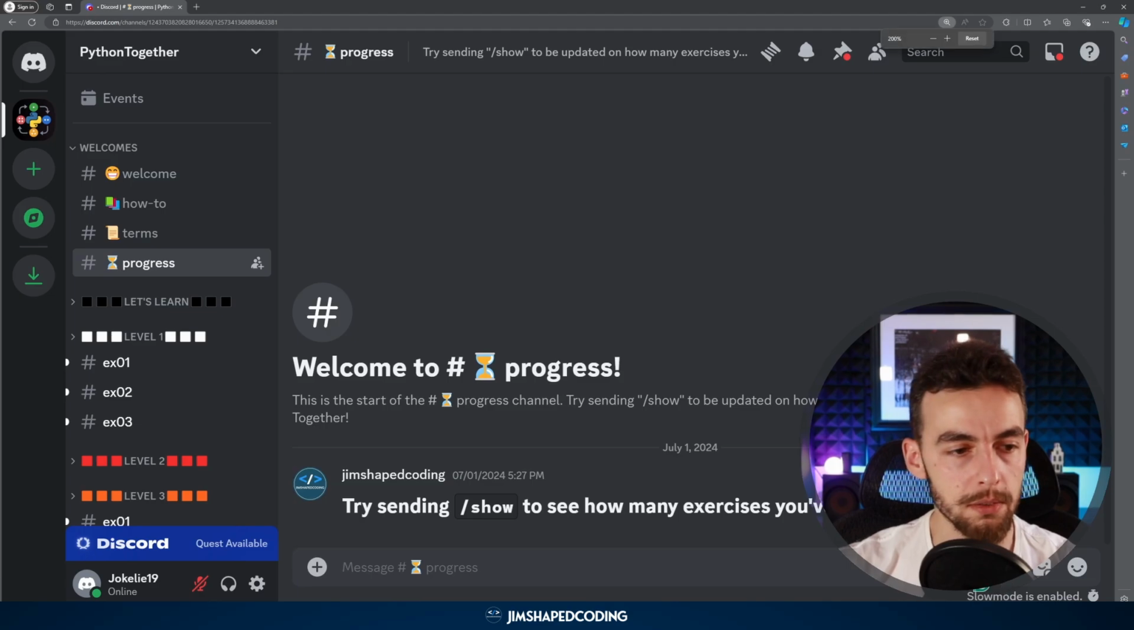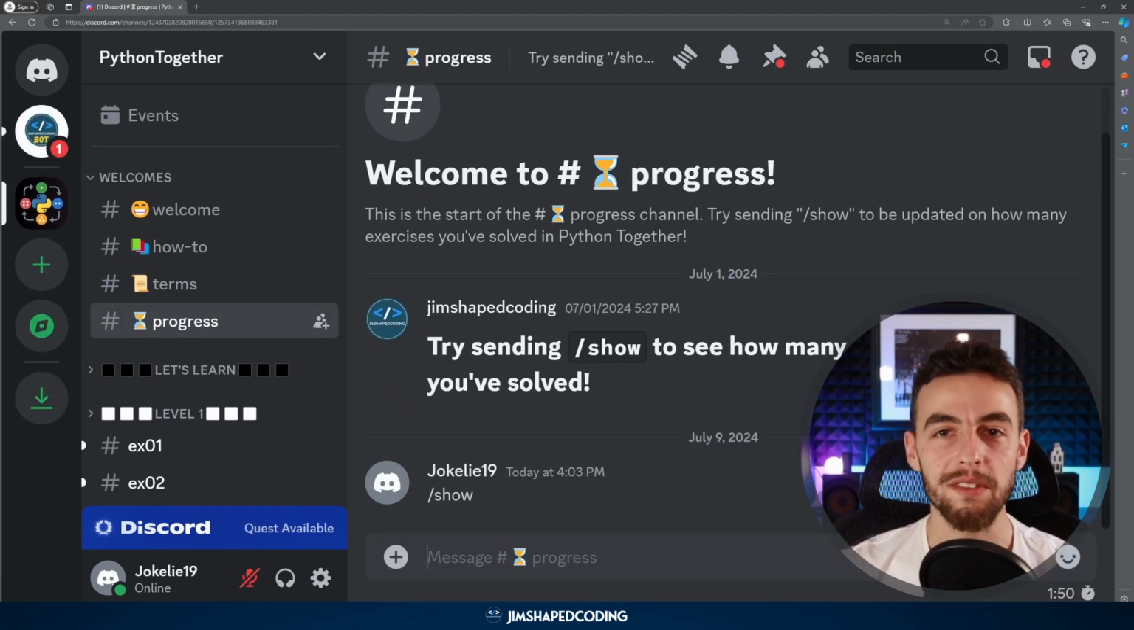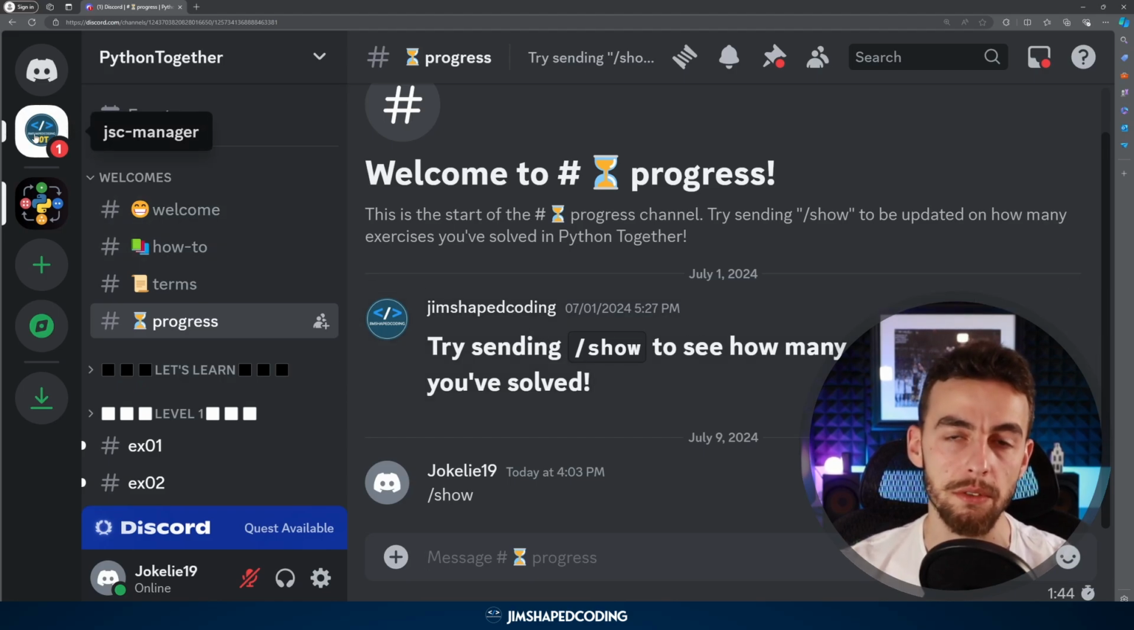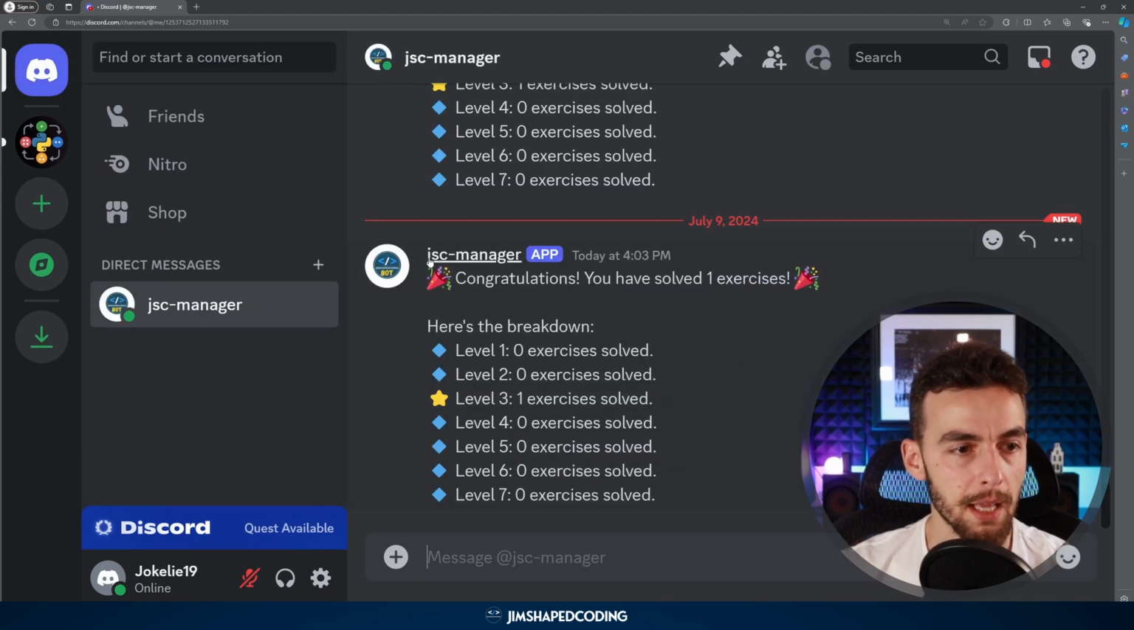If I go ahead here and say /show, then you can see that I have received a message from the bot, which is the bot that manages this server. If I go to the chat, you can see a breakdown of how many exercises I have solved so far. In levels 1, 2, and 4 I did not solve any exercise, and on level 3 I already solved one exercise.